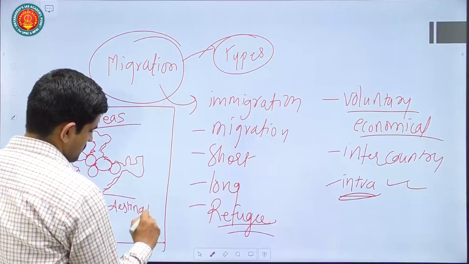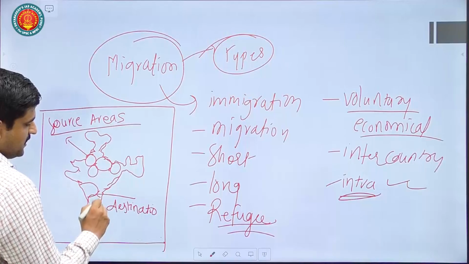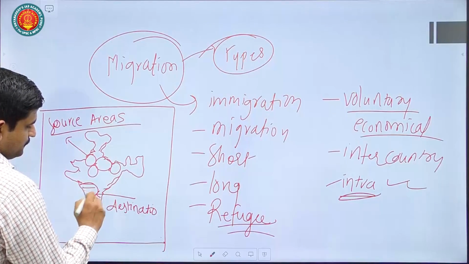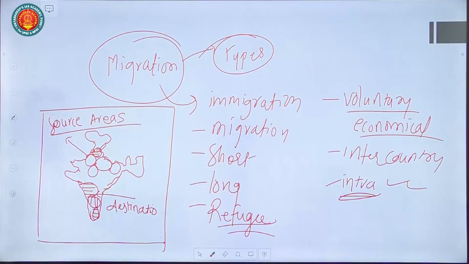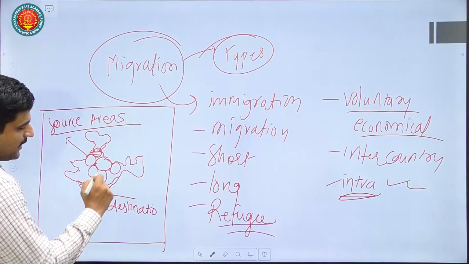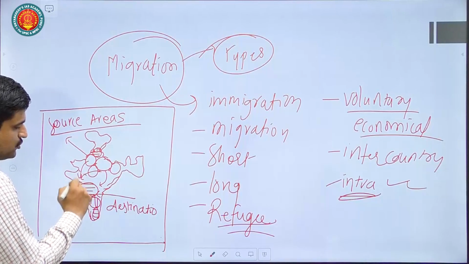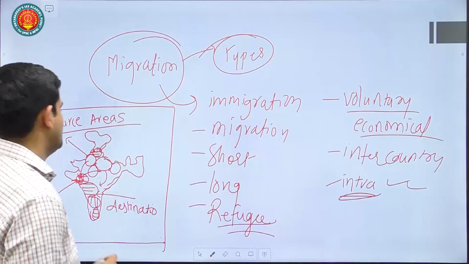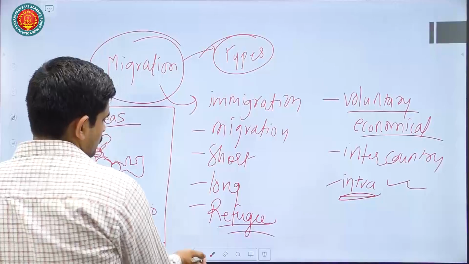So here is Maharashtra, here is Karnataka, here is Tamil Nadu. These are destination areas. Here is Delhi. You can show arrows happening from here to here. Here is Gujarat, that is also an area. So you can just mention this.